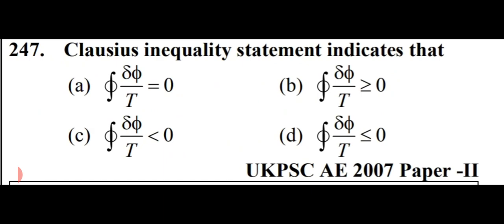Clausius inequality statement indicates that del Q by T equals 0, del Q by T is greater than 0, del Q by T is less than 0, del Q by T is less than or equal to 0. So option number D is right here, that del Q by T is less than or equal to 0. Option number D.